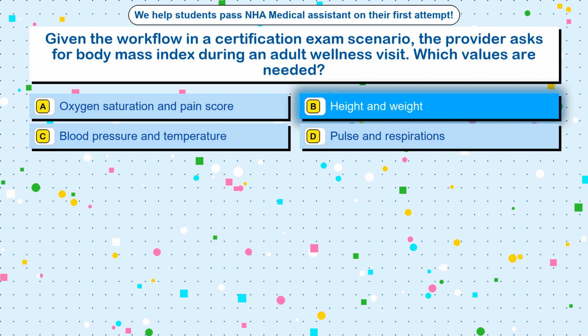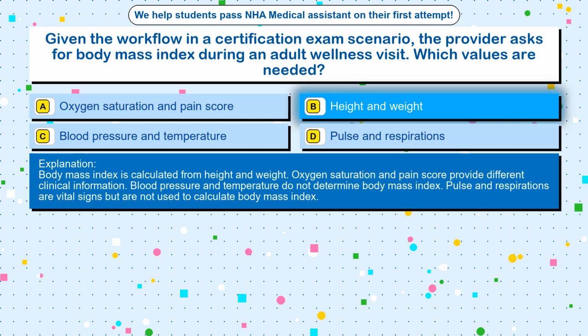The correct answer is option B, height and weight. Body mass index is calculated from height and weight. Oxygen saturation and pain score provide different clinical information. Blood pressure and temperature do not determine body mass index. Pulse and respirations are vital signs but are not used to calculate body mass index.